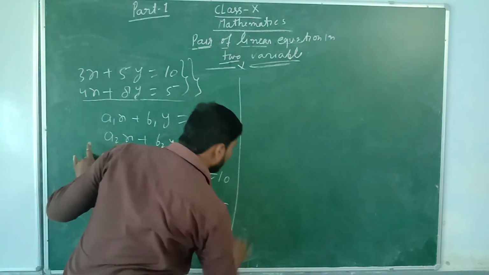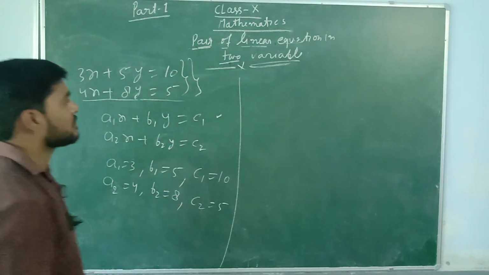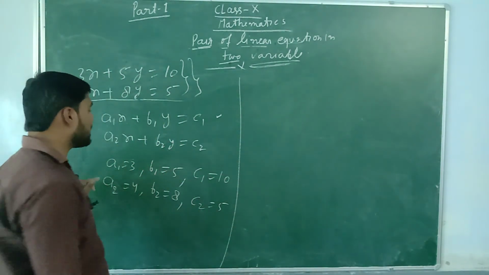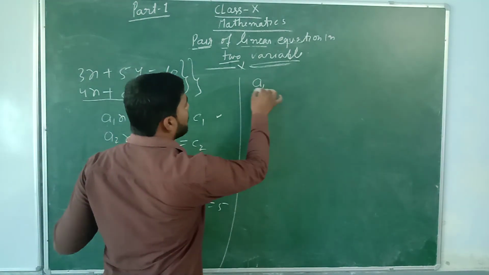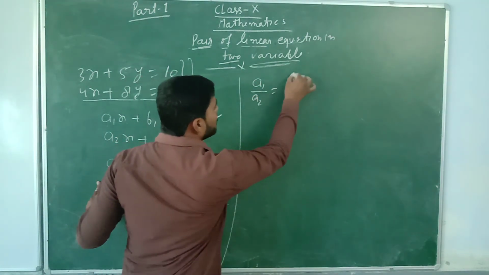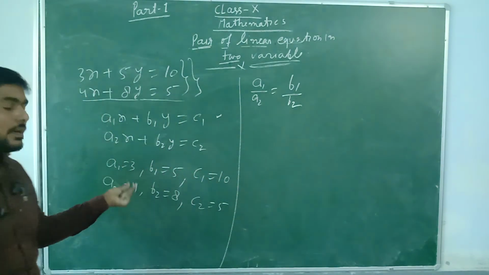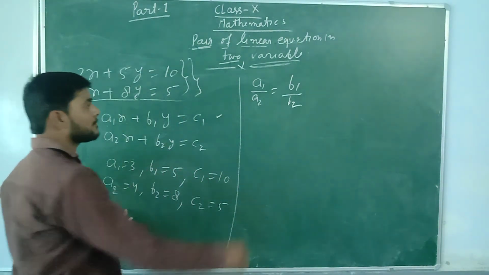Now the condition for intersecting lines: a1 upon a2 is not equal to b1 upon b2. That is 3 upon 4 and 5 by 8.